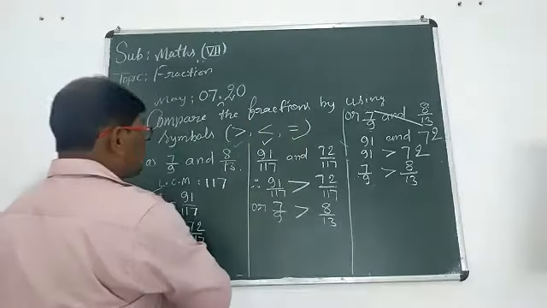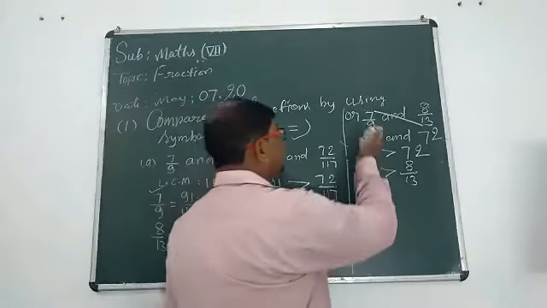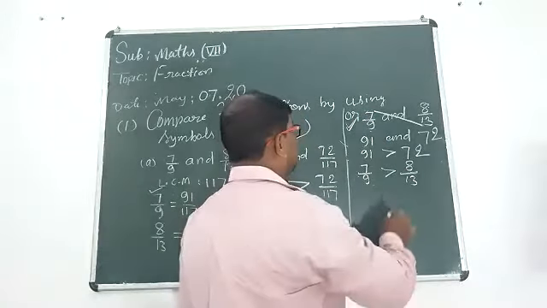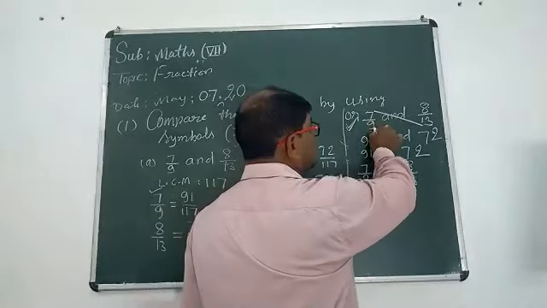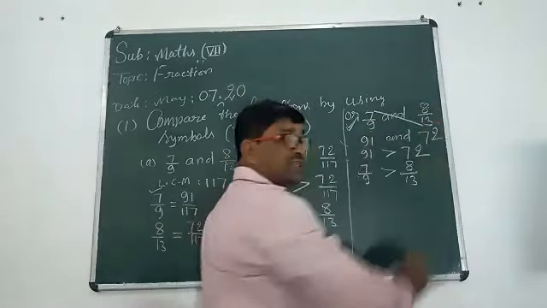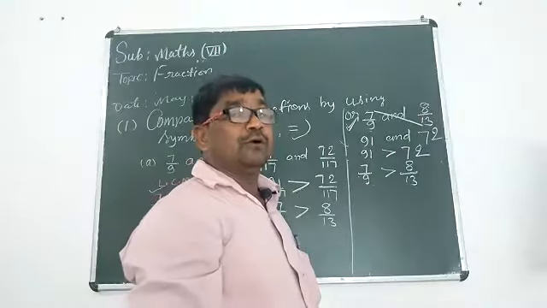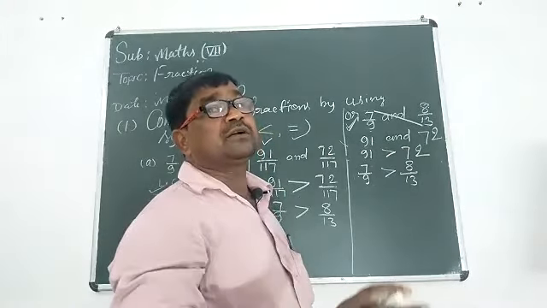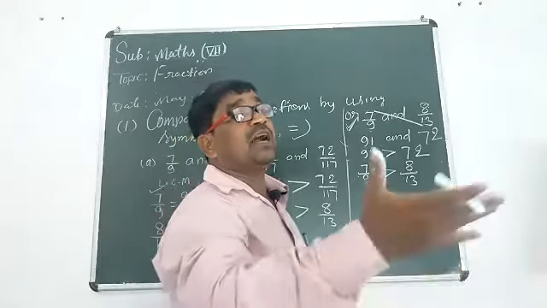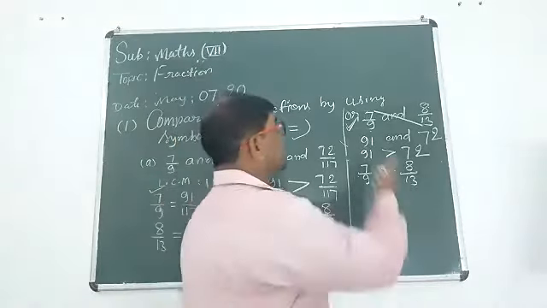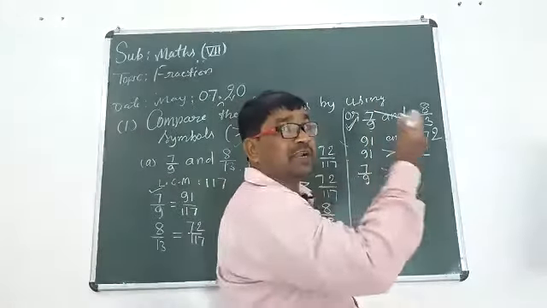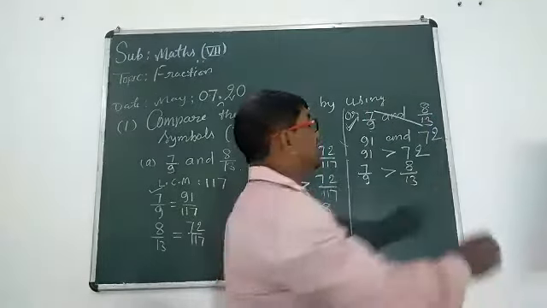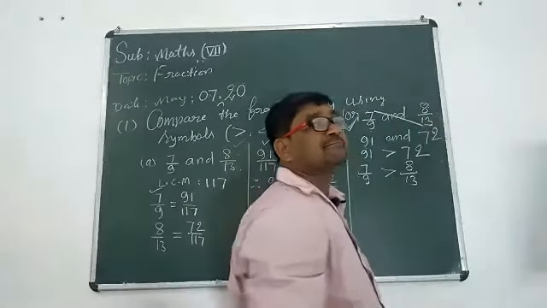So we should go with this second method also. First, we will write the two given fractions, 7 upon 9 and 8 upon 13. Then we should find the product by cross multiplying. For the first product, we will multiply the numerator of the first fraction by the denominator of the second fraction.